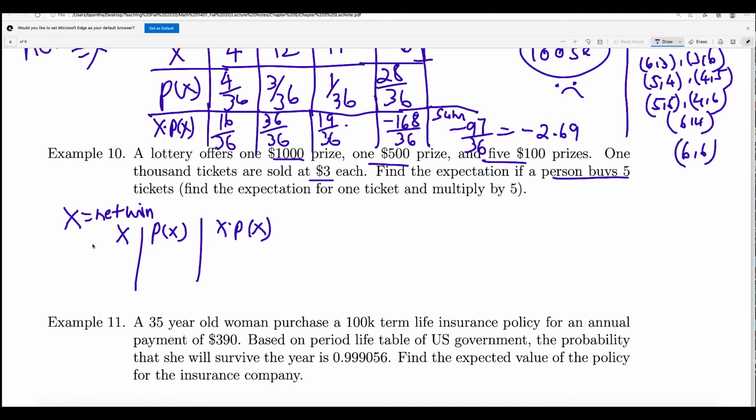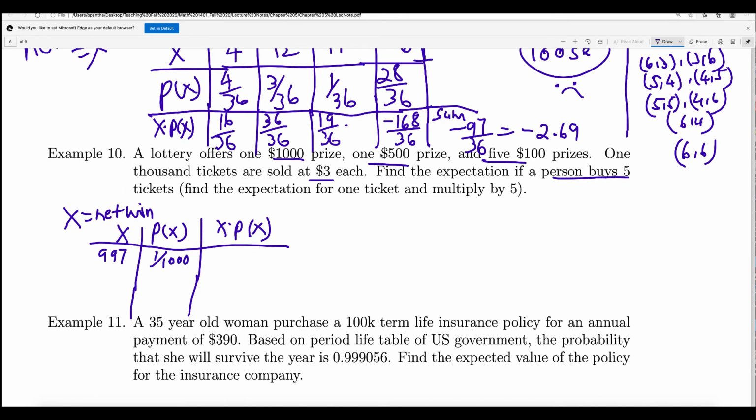So you can make vertical or horizontal, not a problem. Okay. So if you win the first prize, what is the net win? 997, right? That is the net win if you win the first prize. But what is the probability of winning the first prize? How many total tickets are there? 1,000. How many first prize? 1. So 1 out of 1,000 will win 997.